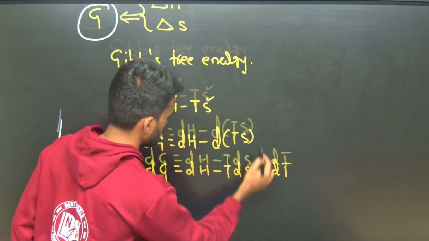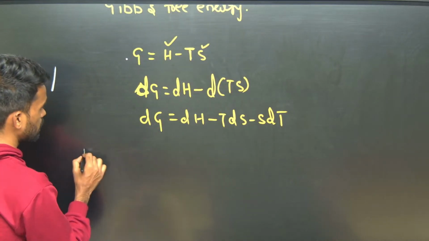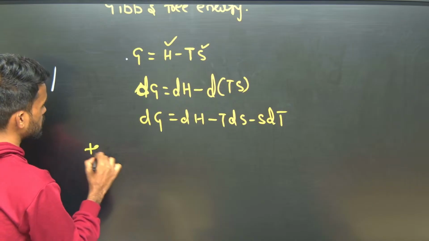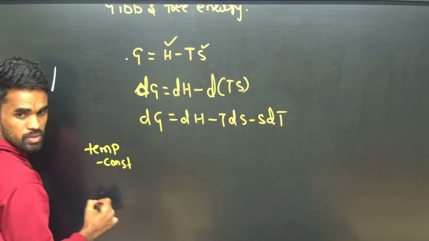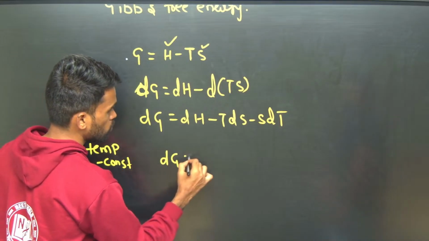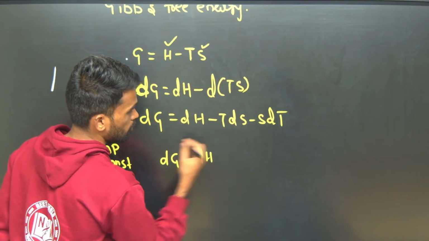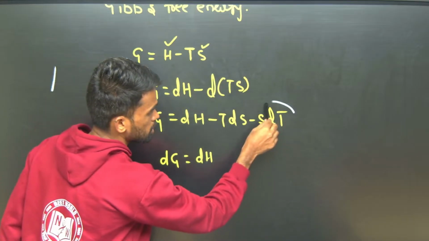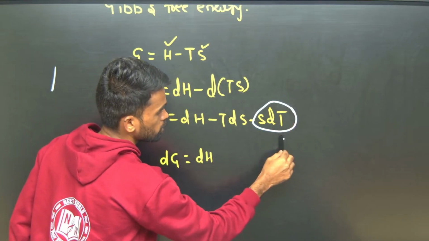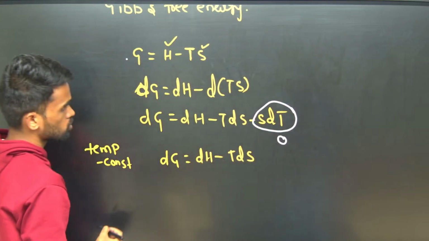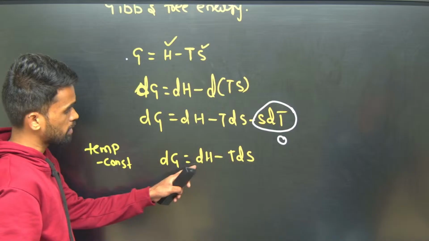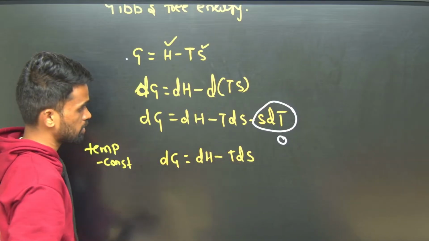Okay, next, if I say temperature is constant, what happens to the equation? Tell me. So dG equals dH, and what is constant? Temperature. So this term, dT, becomes 0. So TdS remains. Okay, so dG equals dH minus TdS.